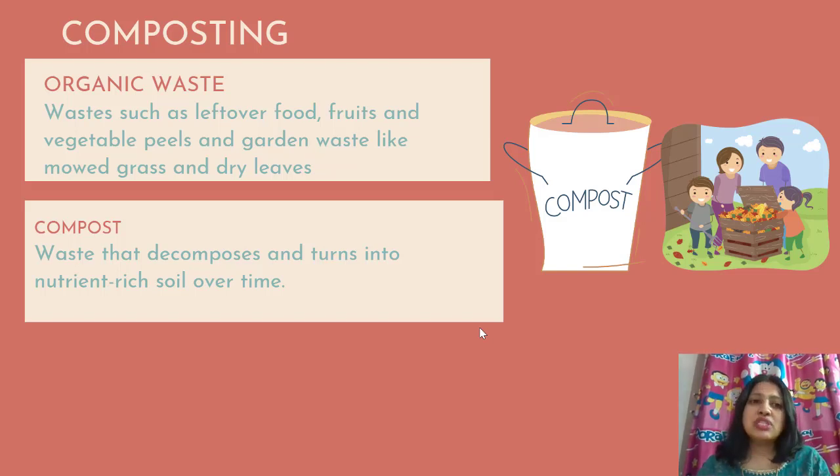So what is composting? Here there are two terms that you need to know. One is organic waste and the other is compost. What is organic waste? Waste such as leftover food, fruit and vegetable peels, and garden waste like mowed grass and dry leaves. These are called organic waste. Waste that decomposes and turns into nutrient rich soil over time is called compost.